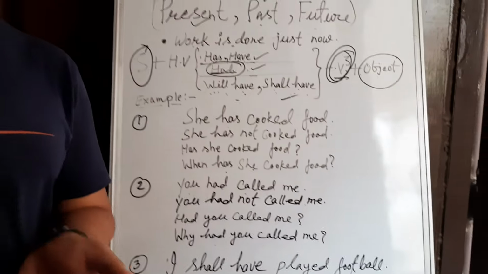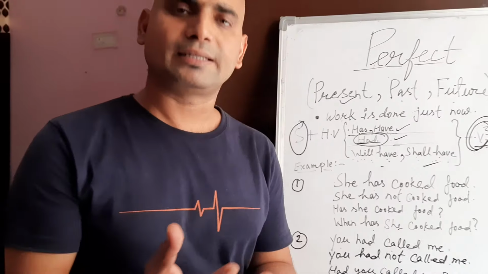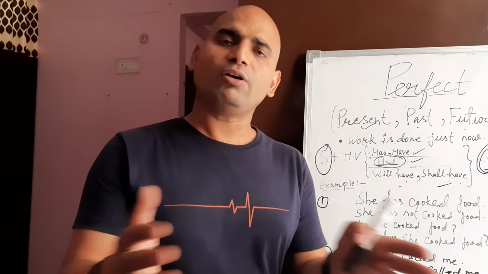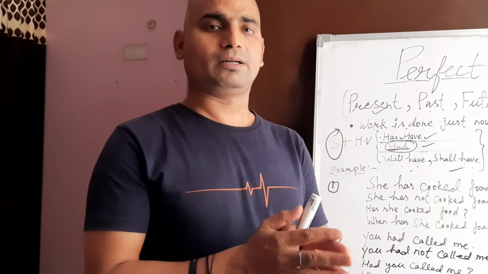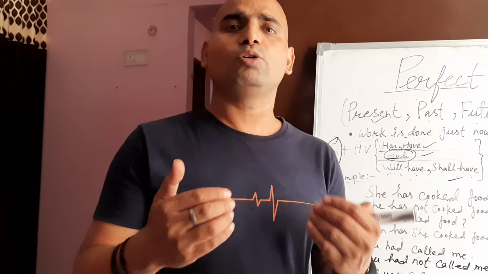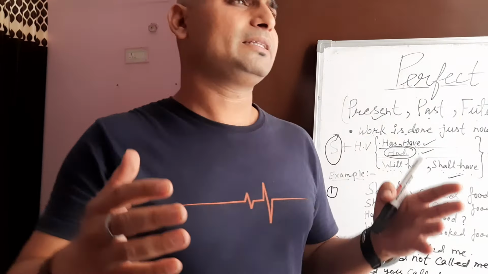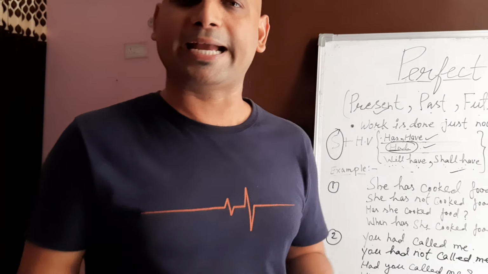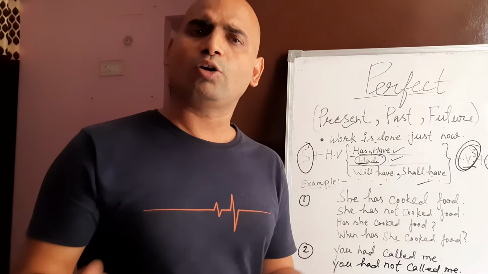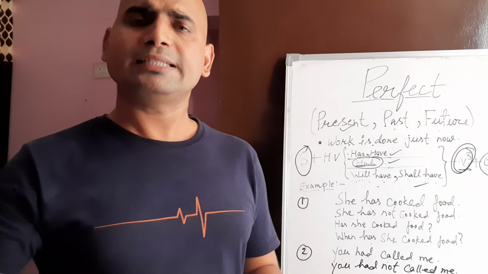And we can take an example sentence, as I suggest in all my videos, especially in grammar. You can stand before the mirror and then repeat it. She has cooked food, she has not cooked food. Has she cooked food?